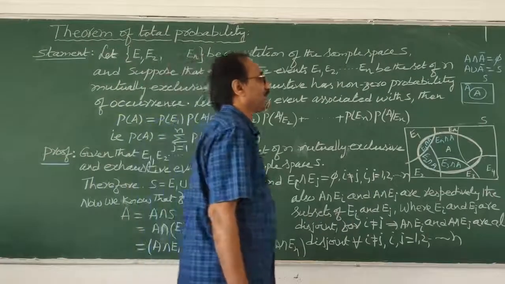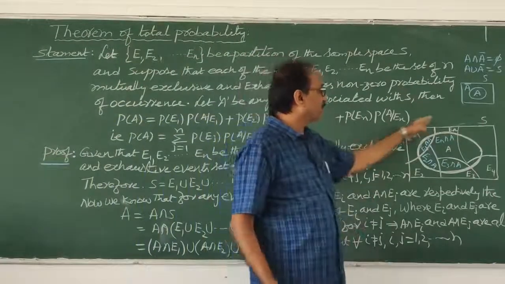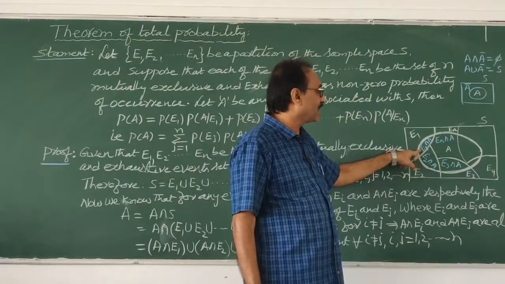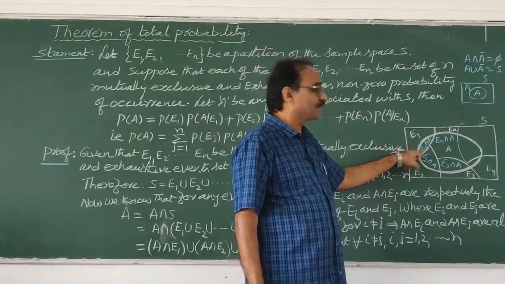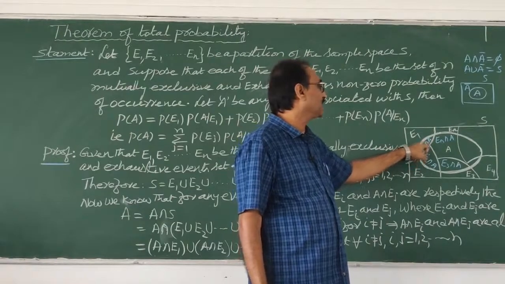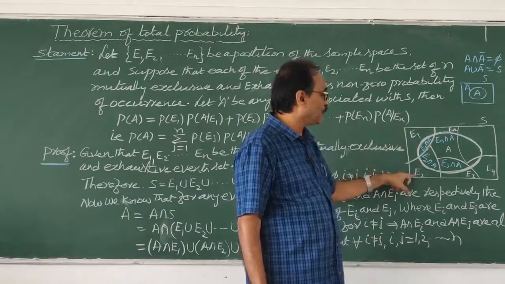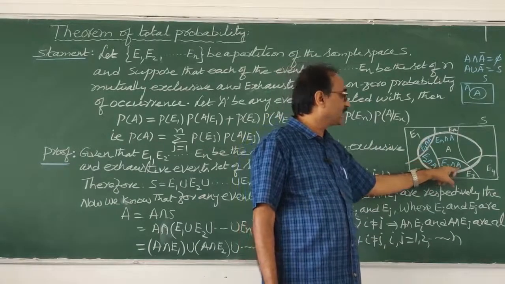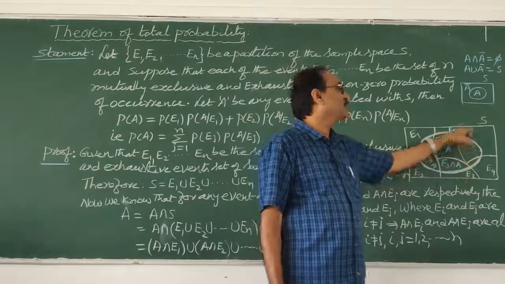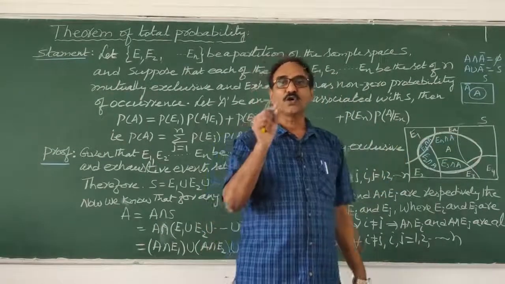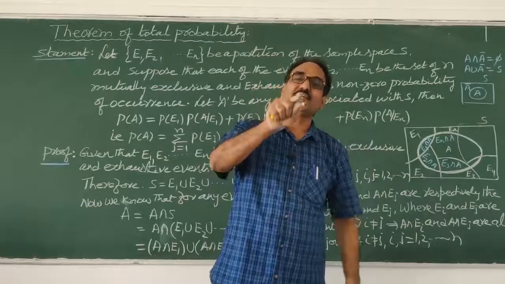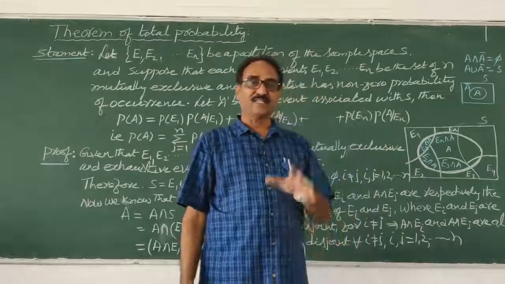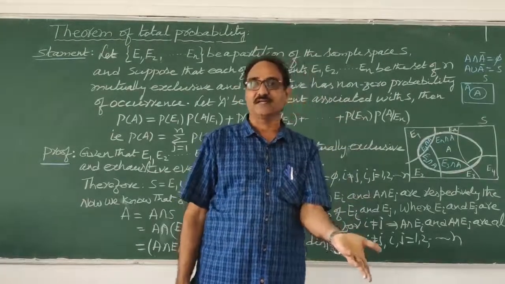Okay, now you see here, what extra we are doing. Whenever the E1 part is here, A is also here, A is an event. There is a common region here, E1 and A common. So this part is called E1 intersection A. This is the E2 part, and this part is E2 intersection A, then E3 intersection A, En intersection A and so on. So A is such an event that it is present in every partition of the sample space.